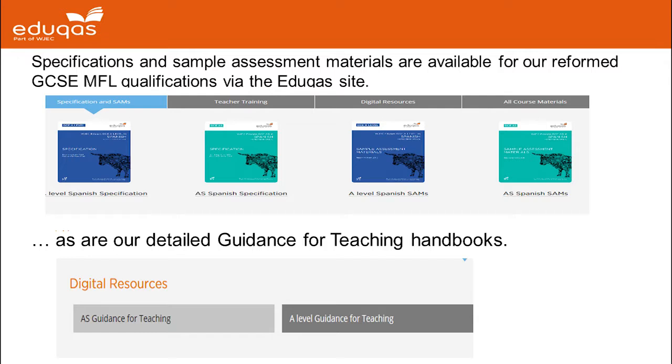As I've mentioned, specifications and sample assessment materials are available for all of our qualifications on the Eduqas site. Please ensure that you do look at the Eduqas site and not WJEC, as these will obviously give you the qualifications for Wales, not England. On the website, we also have our detailed guidance for teaching handbooks, which are really excellent resources to sit alongside the specification, offering advice from our teams of examiners on how to approach the qualification.